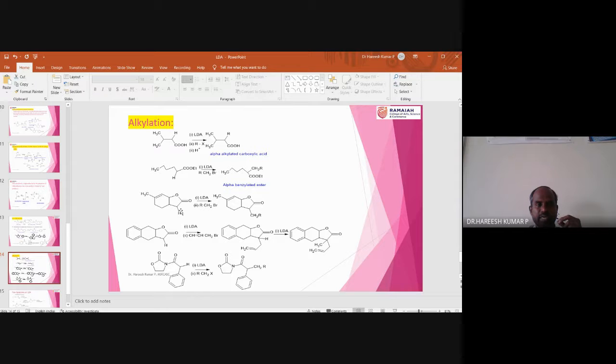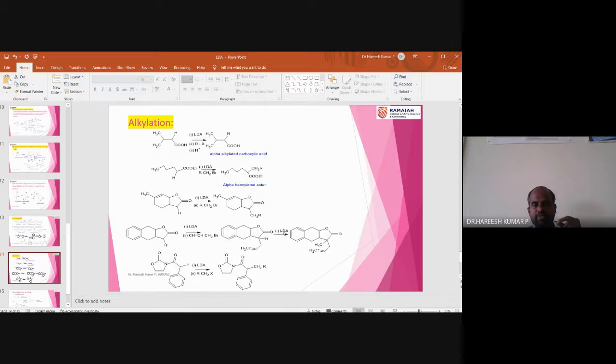Similarly, you can observe that this is a cyclic ketone, cyclic ester. This carbon is the alpha carbon. This proton is the alpha proton. There will be an anion formation, and a new bond formation between this carbon and this carbon. So that is how a carbon-carbon bond formation occurs. And similarly, LDA, which is a base, captures this proton. There will be a new bond formation between this carbon and this carbon. So that is how this compound is obtained.